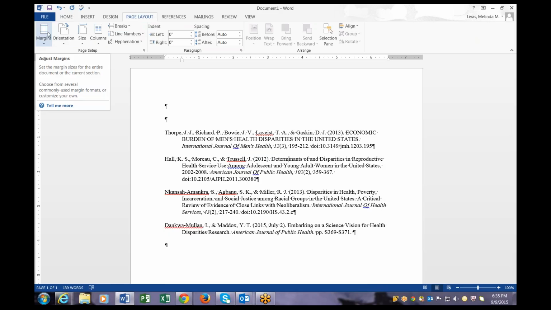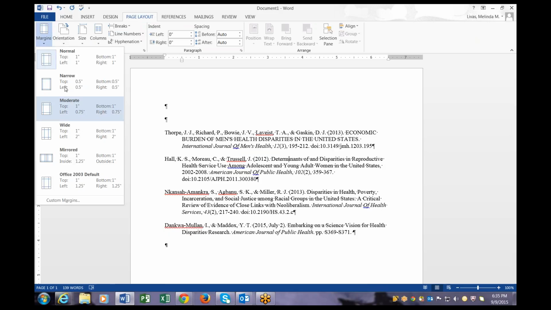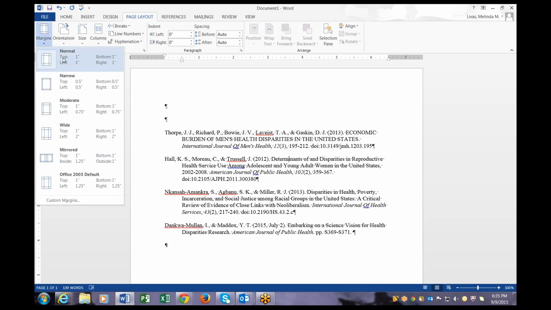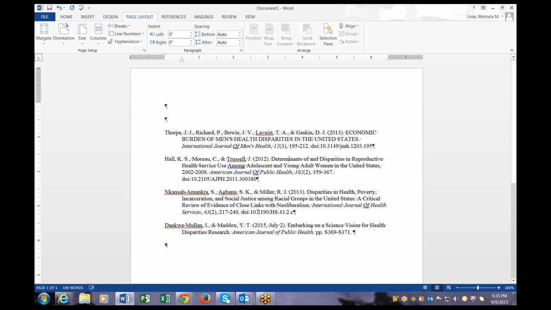Now, for those of you who use Microsoft Word, if you just come to page, margins, layout design, normal layout is 1 inch, top, bottom, left, right. So if you just have it set on your normal layout, you will be fine when meeting the margin parameters of top, bottom, left, right. But make sure you check to make sure it's right. Another thing you have to remember, your references have to be alphabetized, all right?